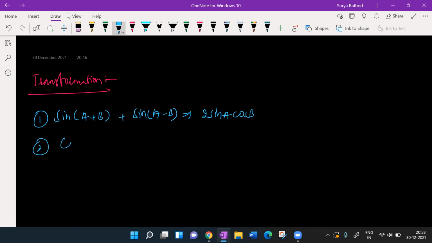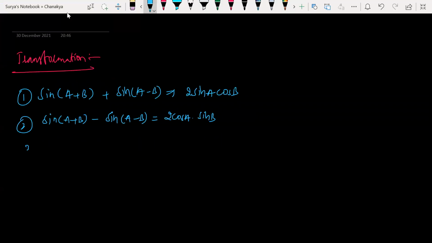Second formula, if you just subtract sin(A+B) minus sin(A-B), it gives you 2 times cos A into sin B. Third formula is cos(A+B) plus cos(A-B) is 2 cos A cos B. Guys, these are very simple actually.